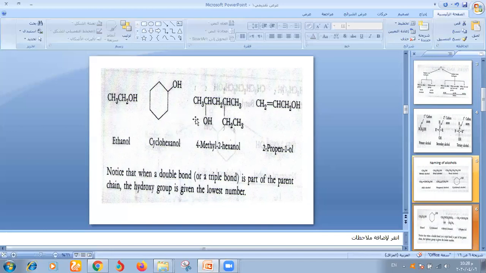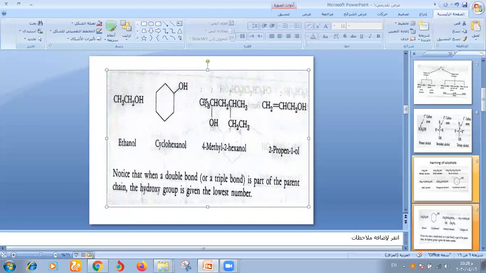According to IUPAC, we number from the side where the OH group takes the lowest number, 1, 2, 3, 4, 5, 6. The substituent groups are named with their numbers. In this example the substituent is 4-methyl, and the name is 4-methyl-2-hexanol.